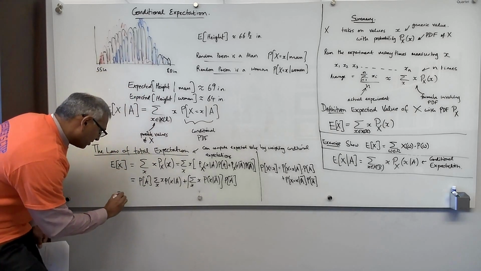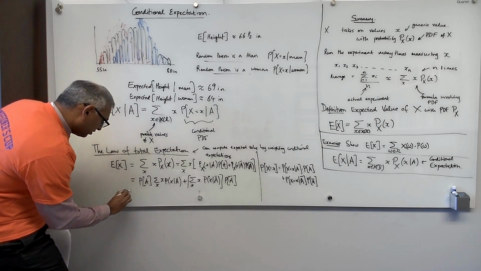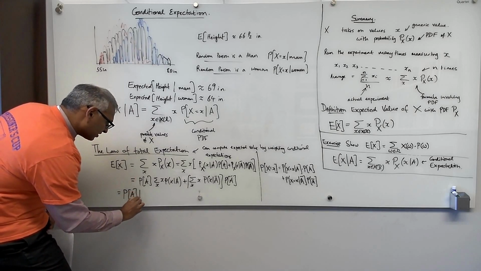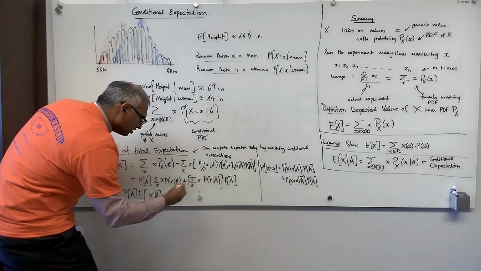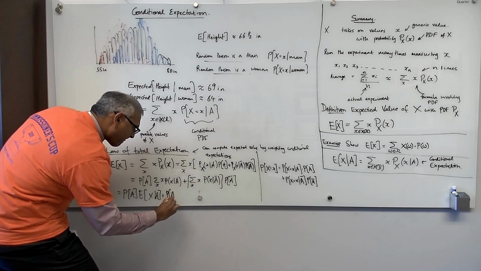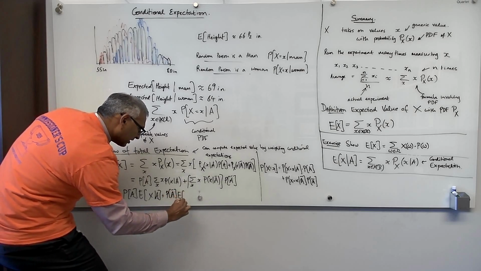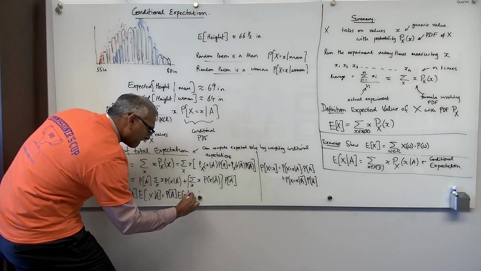So this is equal to the probability of A times the expected value of x given A, plus the probability of not A times the expected value of x given not A.